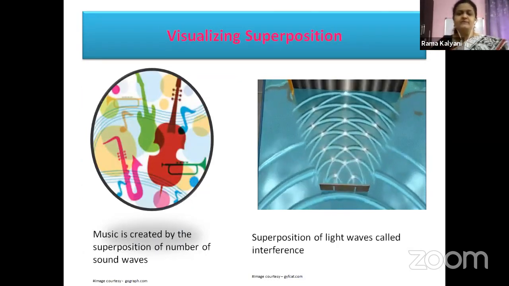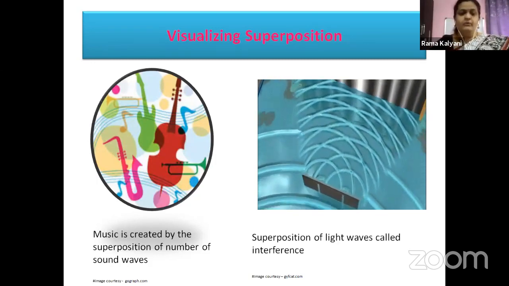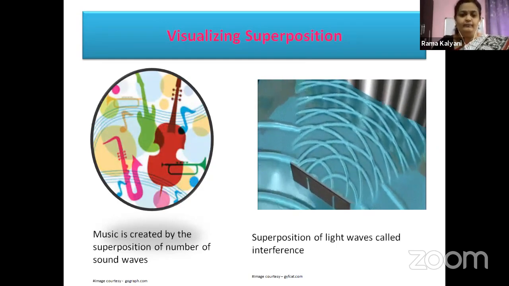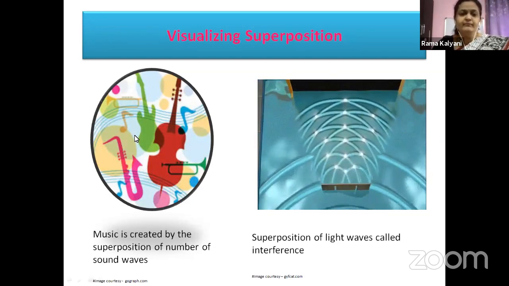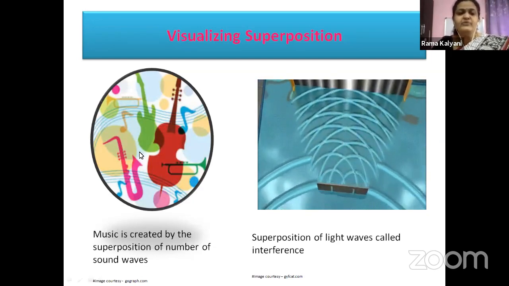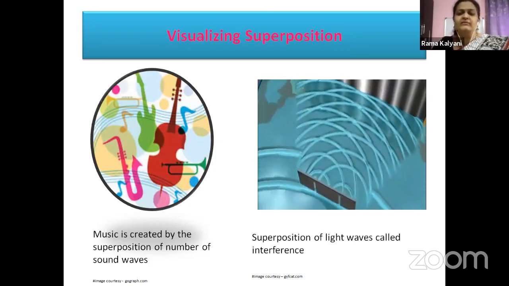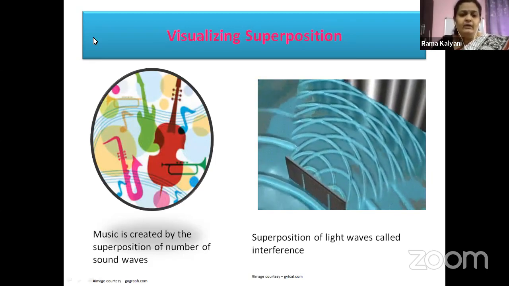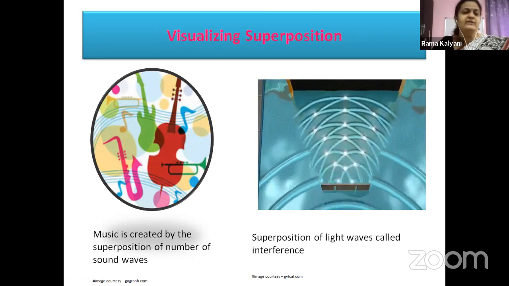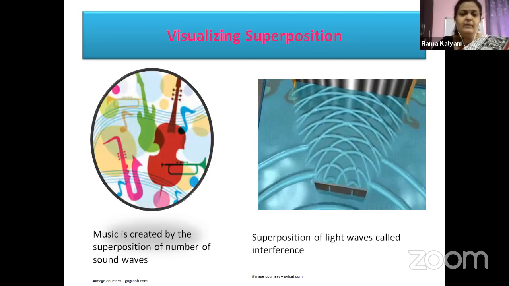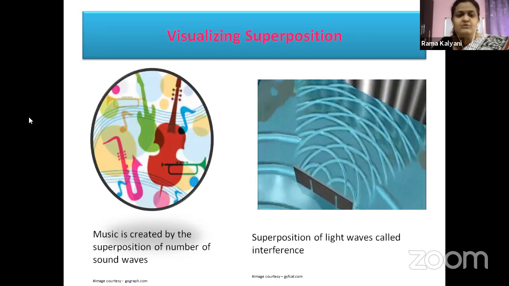These are two more examples that I have taken. When we are talking about waves, we can't leave behind sound and light. They very much exhibit wave properties. In the first picture you can see a number of musical instruments. We listen to so much music in our daily life, but is it just a single instrument, just a guitar or a violin or a veena playing? Actually, a musical band is at work. Music is created by the superposition of waves coming from so many instruments.